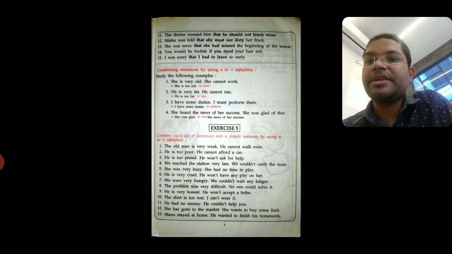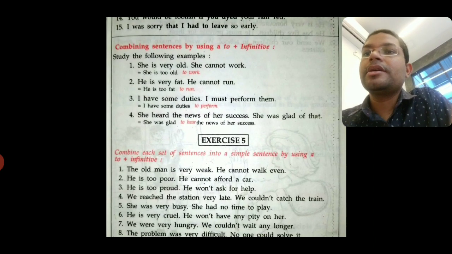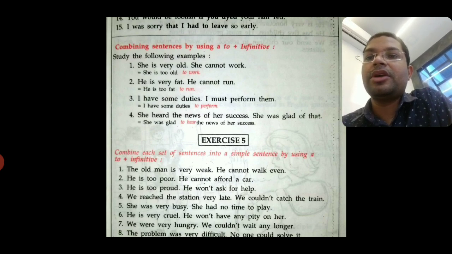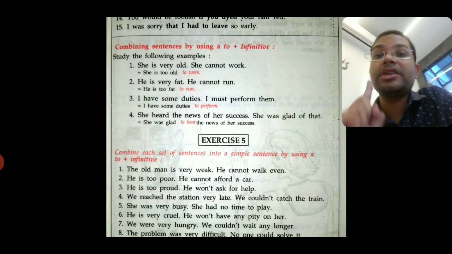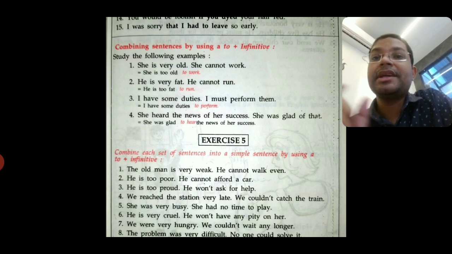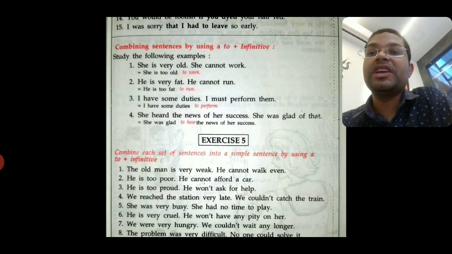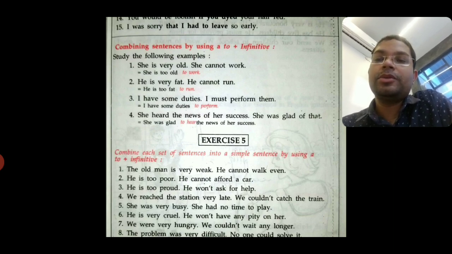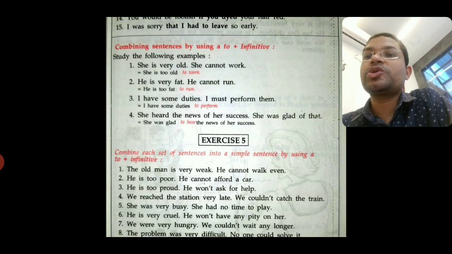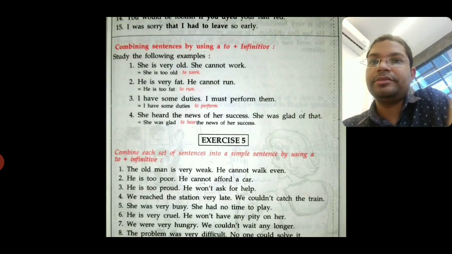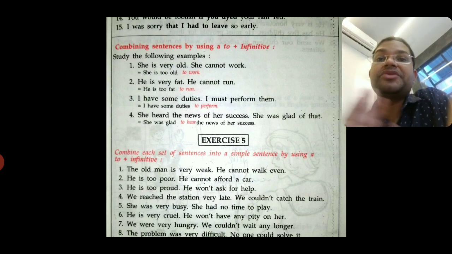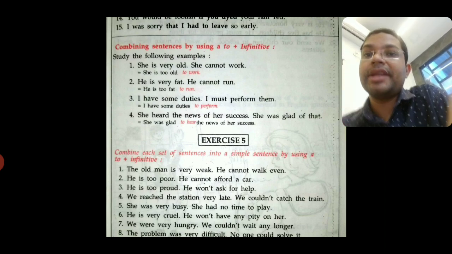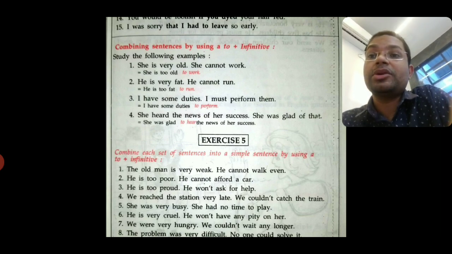Then on page number 5 we have the second rule, that is, combining sentences by using 'too' plus infinitive. Now, two different sentences where the conjunction is not given, and we have to use 'too' with the infinitive. For example: she is very old, she cannot work. So I will write, she is too old to work. Here the negative sense will also go, and the word 'too', T-O-O, shows negative feeling.